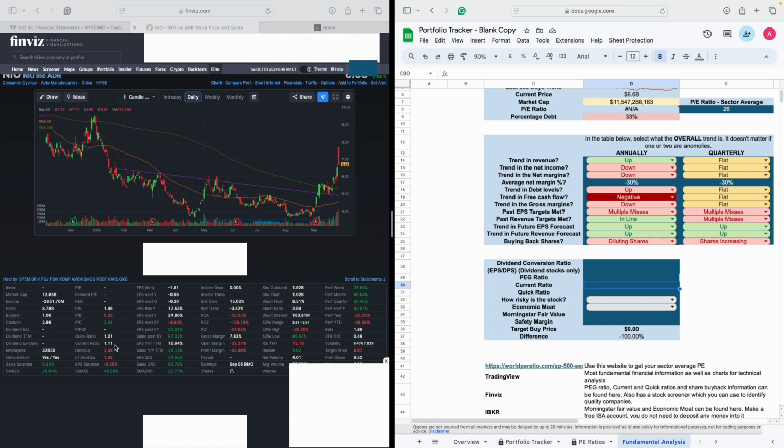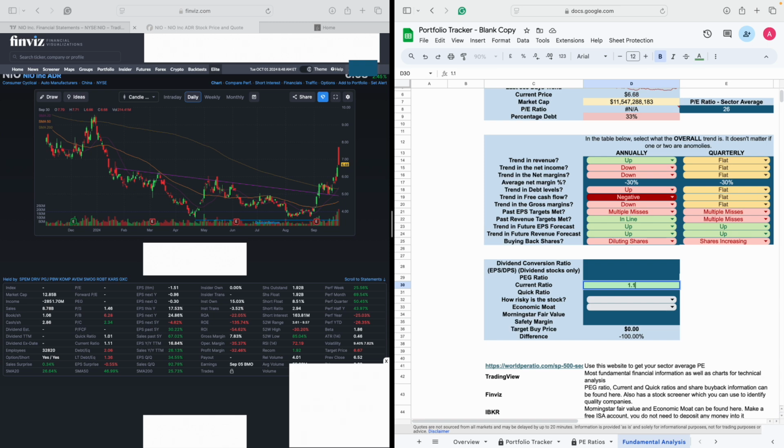Then you've got the current ratio. So you've got 1.11. So your current ratio is greater than 1. That means that your assets are greater than the liabilities, so it's okay. But ideally, you want something more than 1.2. So let's just say 1.3 as an example. That's good. So 1.1 is okay.